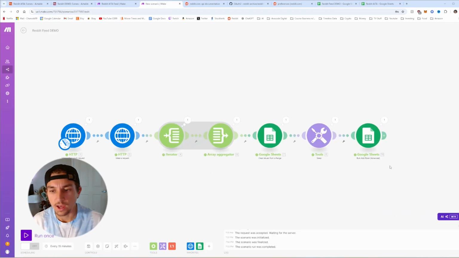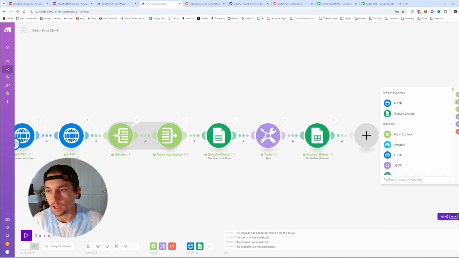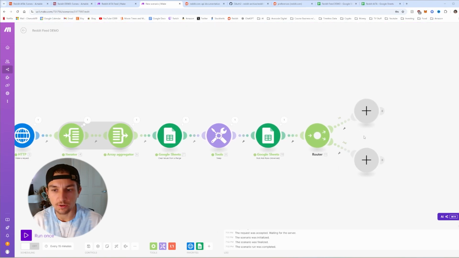Okay, so now that we have that, we are going to add a router. I'm using a router here in order to separate it into different formats. So here I'm going to have the YouTube video, and then here I'm going to have the YouTube Shorts. Essentially we want the YouTube videos to have enough content to be a video, and Shorts to have a max of 1 minute of content. In order to do this, we need to search the most popular rows with a certain length. And here we're going to do the most popular rows with a shorter amount of length.